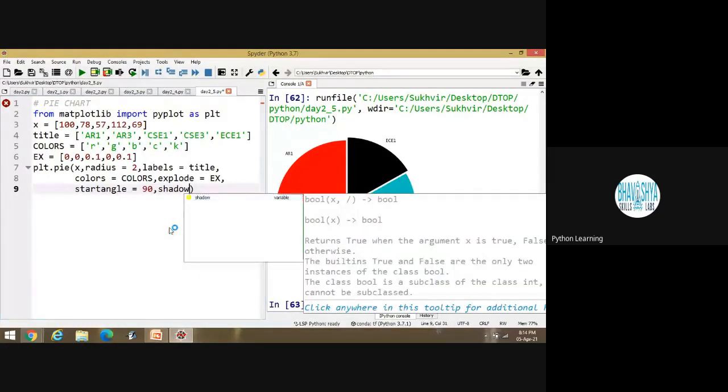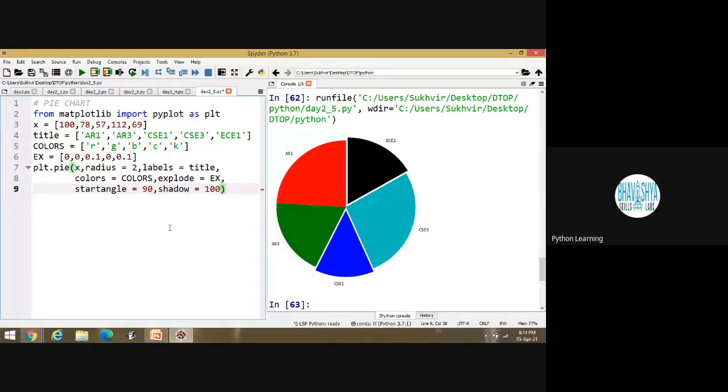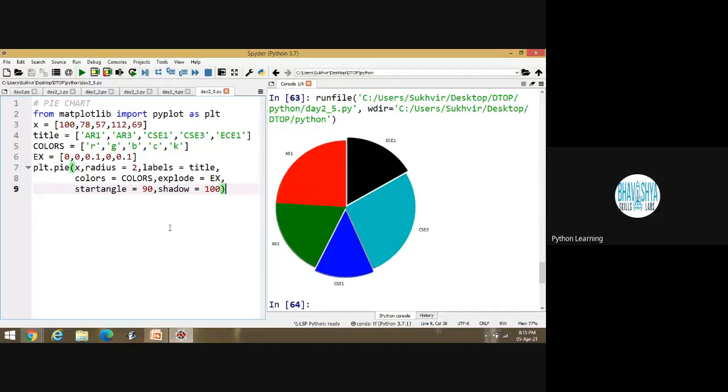Shadow is equal to, suppose I am writing 100. And execute the program. I think shadow is there. Suppose I am writing 500. Increase this part. Shadow is there. Look at this part. Shadow is there in the screen. So, I think different parts are there you can work with.